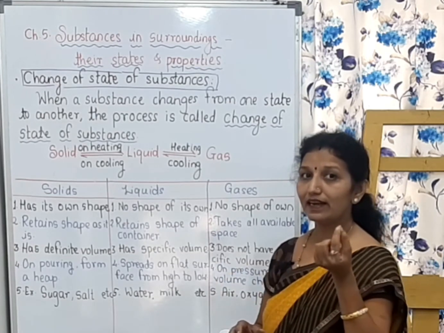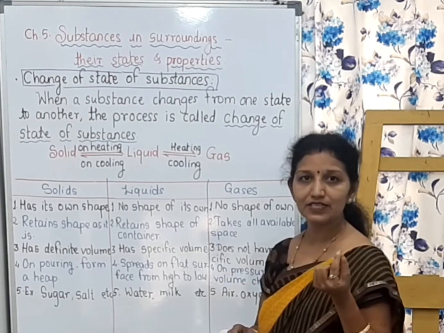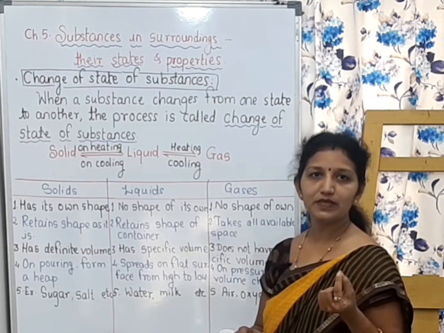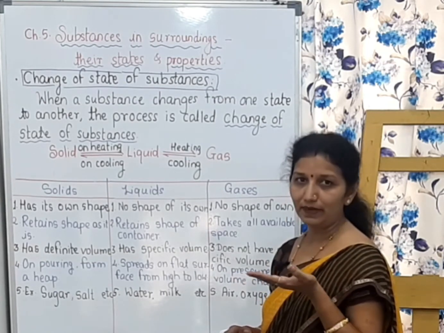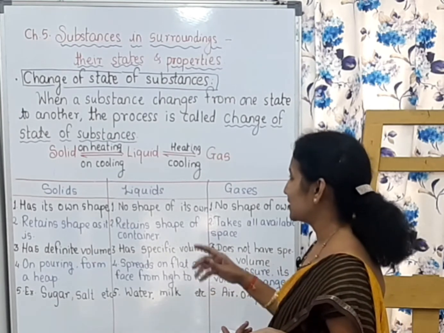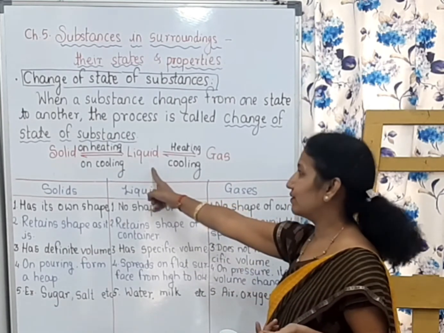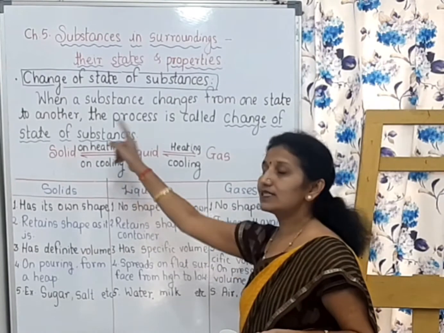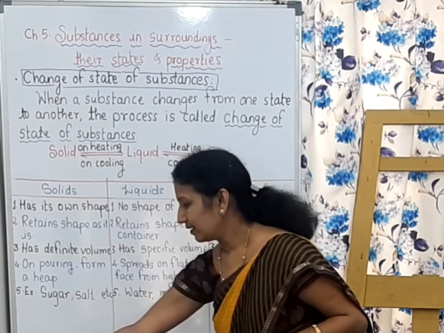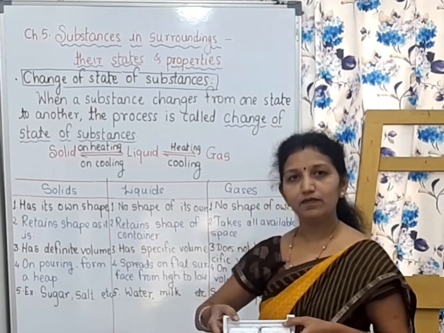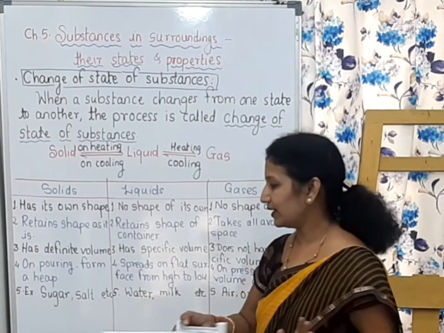At that time there are water droplets. After condensation of those water vapors, water droplets are formed on the lower side of the plate. That is called condensation. There is formation of liquid. Then this liquid, when it is cooled, again will be converted into solid state.